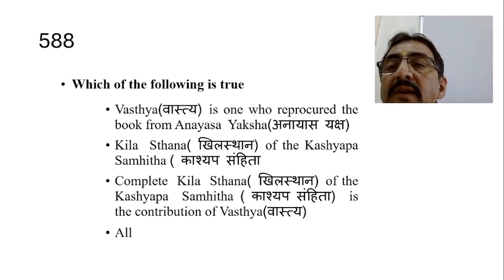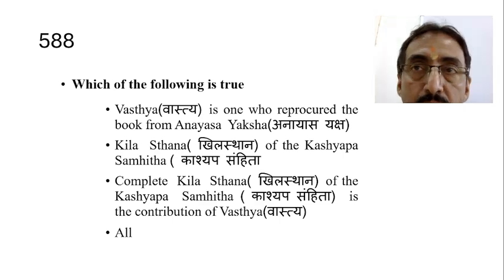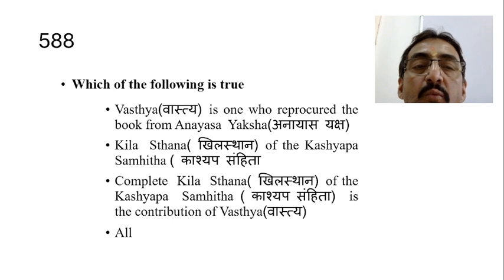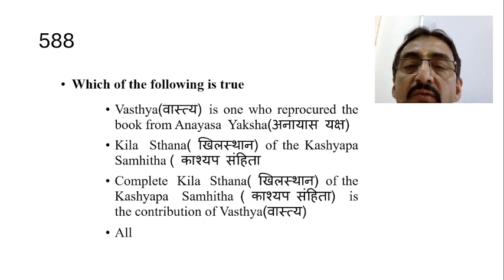So next question: which of the following statements is true? Vaksya is one who procured the book from Anayasa Yaksha. Kilasthana of Kashyapa Samhita is totally added by Vaksya. Complete Kilasthana of the Kashyapa Samhita is the contribution of Vaksya. All. So the answer is all actually.